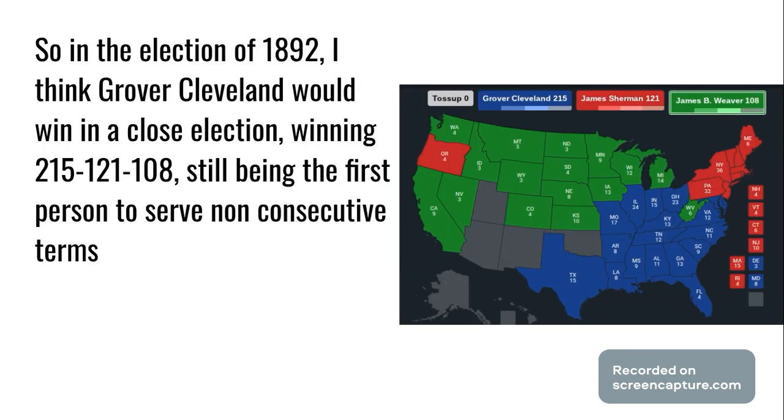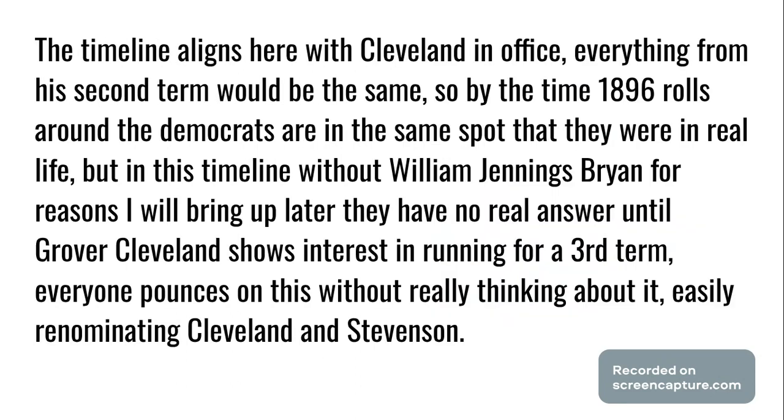So in the election of 1892, I think Grover Cleveland would win this in a close one, winning 215, 121 to 108, still being the first person to serve non-consecutive terms. The timeline aligns here with Cleveland in office. Everything from his second term would stay the same.